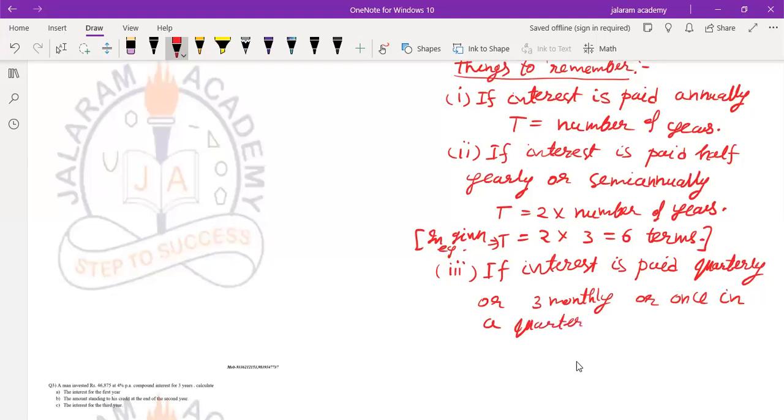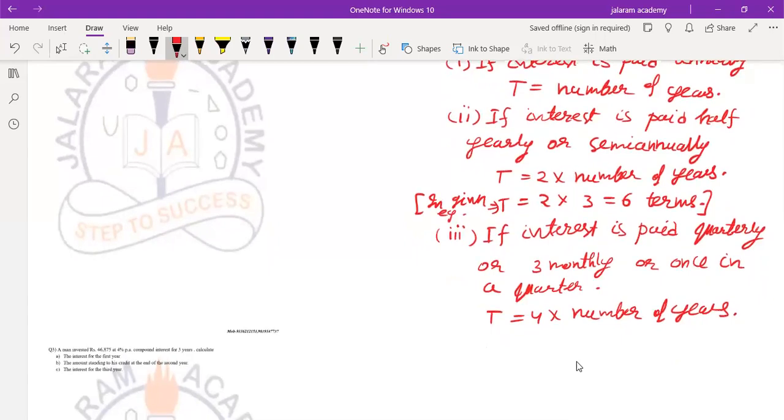All these words you will find in the questions. Then time will be obtained by 4 into number of years. Why? As quarter takes place 4 times in a year. We know that 4 times, 3 months. 1 quarter equals 3 months, 1/4 of a year. 1/4 of 12 months, that is 3 months. 3 plus 3 plus 3 plus 3, 4 times in a year.